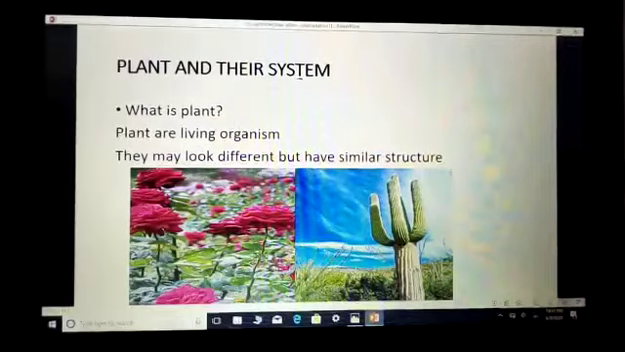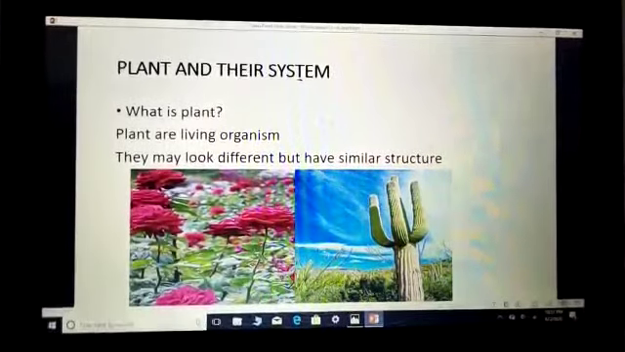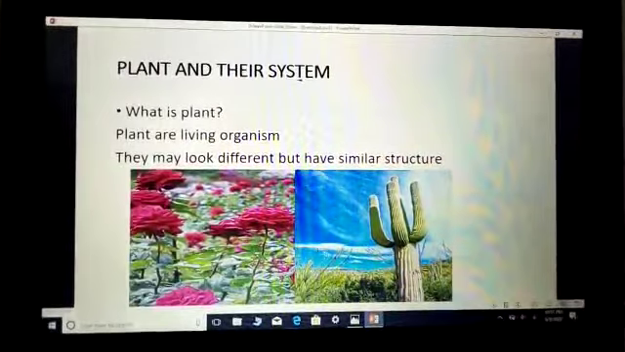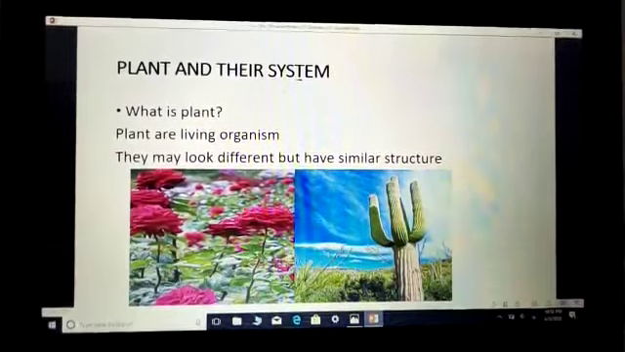Many times you see that a small plant becomes a big tree. How is it possible? Because a plant has the ability to grow, to make its own food and to reproduce.